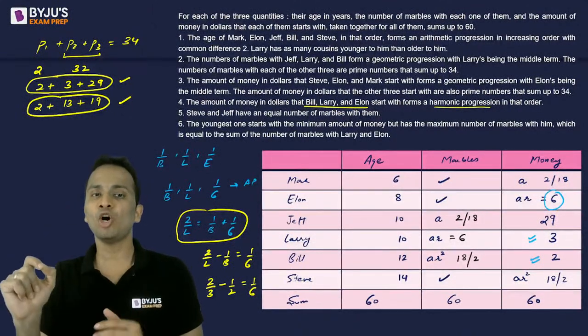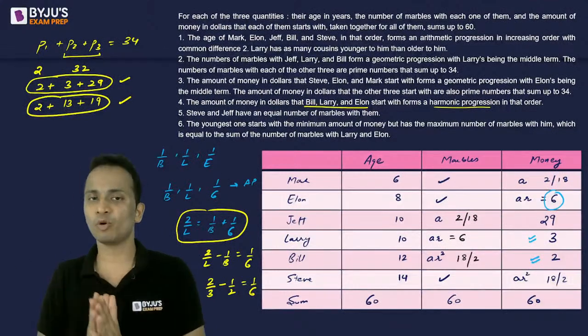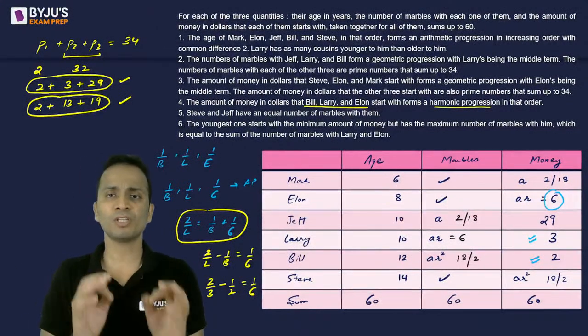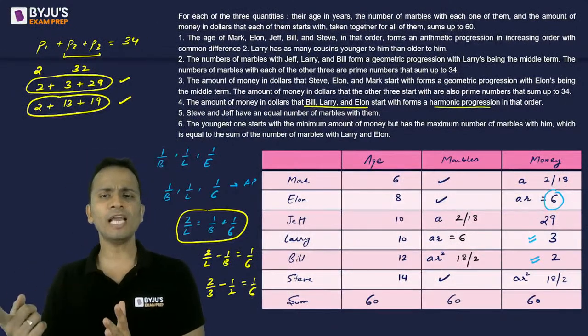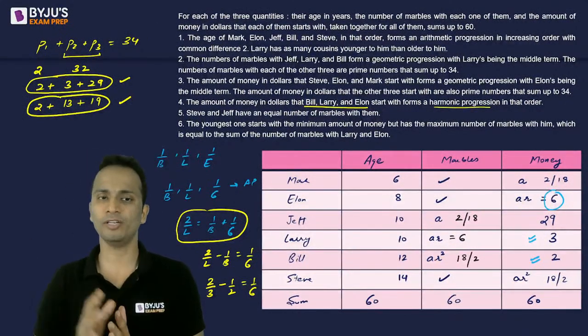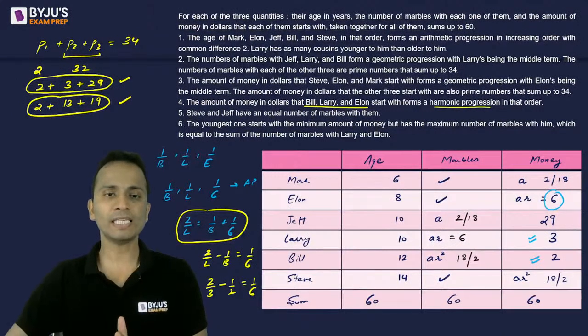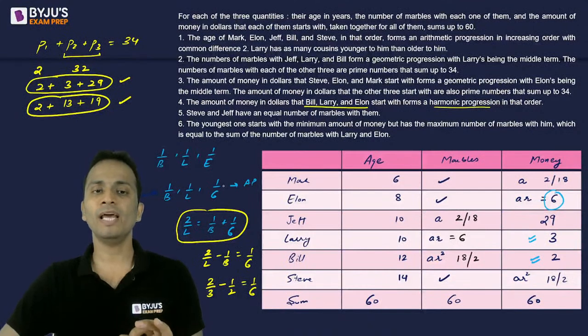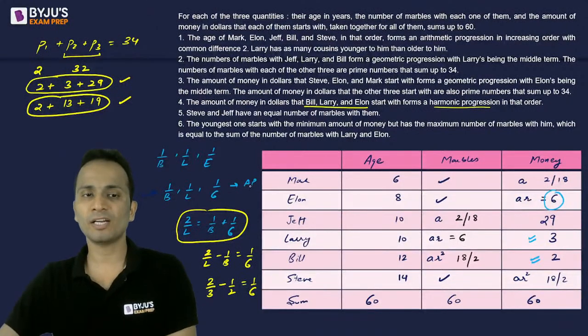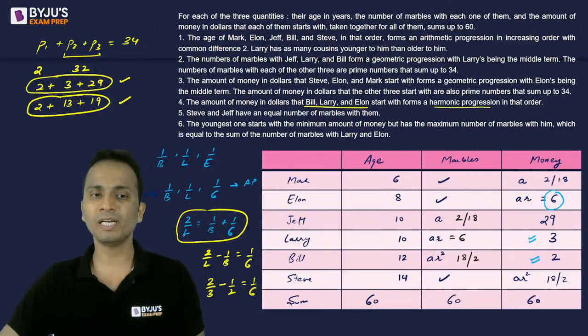Bill, Larry, and Elon will have money in harmonic progression. If I take the reciprocals, the terms will become in arithmetic progression. I already had the value of money with Elon, which is 6. So I can say that 1 upon B, 1 upon L, 1 upon 6 will be in arithmetic progression. So twice the middle term is equal to the sum of the extreme terms.